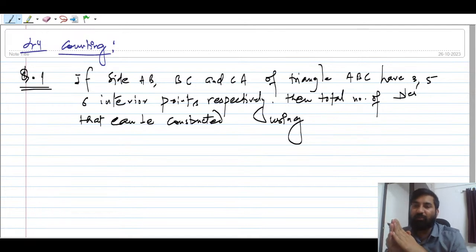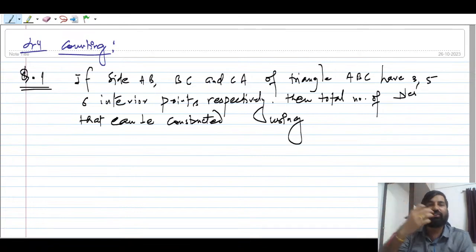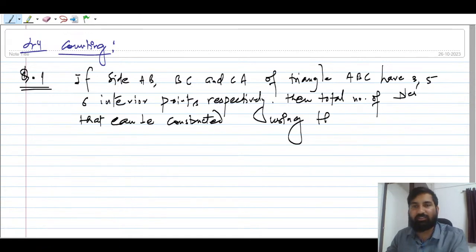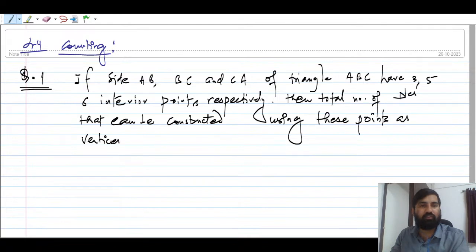Interior points on the sides of the triangle means there are points on the triangle itself, okay? These points are there on the triangle, you can consider, right? Understood. On the sides of the triangle, that's what you have to understand, right? So there are options as well.